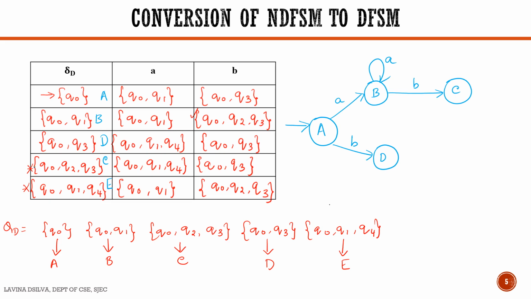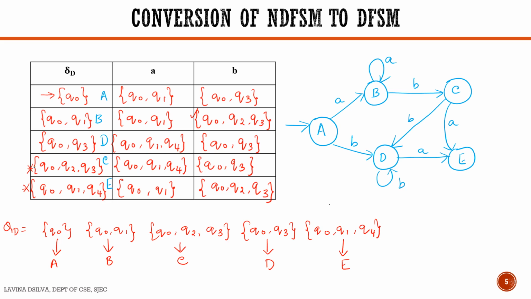Next is state C. If it sees an A, it goes to state E, and in case it sees a B, it goes to state D. Next we'll take state D. State D on seeing an A goes to state E, and on seeing a B can remain in itself.